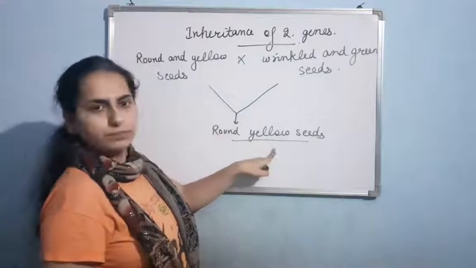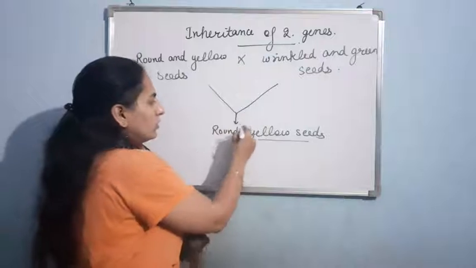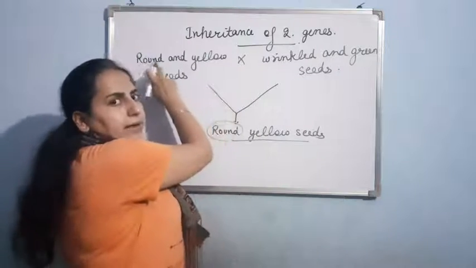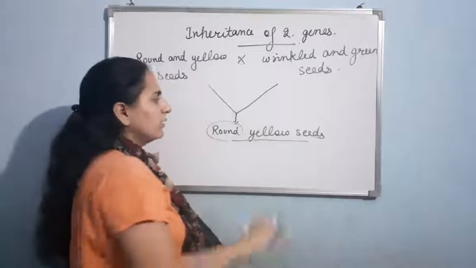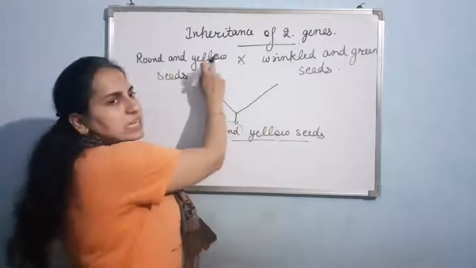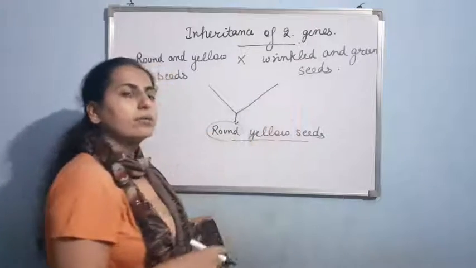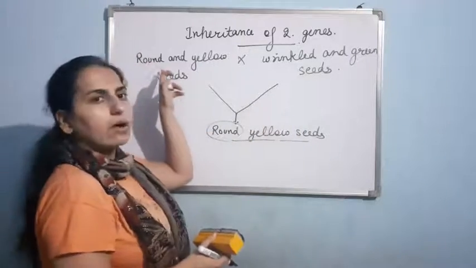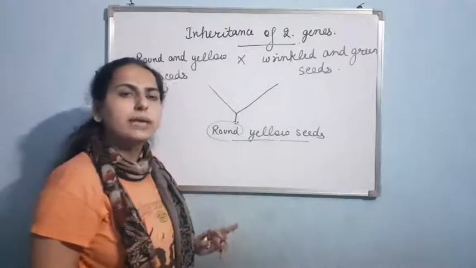So from here he thought that round would be the dominant character when compared with the wrinkled one, and yellow color of the seeds is the dominant trait when compared with the green color. So basically round and yellow colored, these two are the dominant traits.